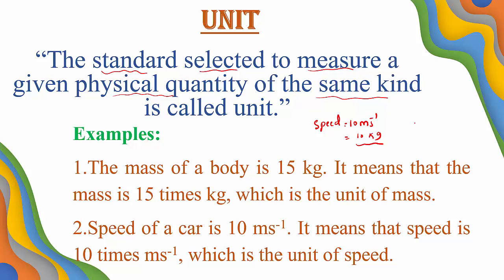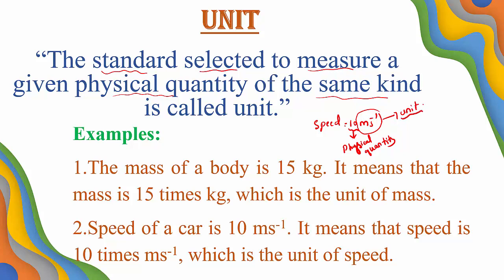Or we can define it this way: to measure any physical quantity, the standard of the same quantity is essential, and that standard is called unit. So here if I am going to write 10 meter per second, that is the speed of the car. Here 10 is a number. We are going to express speed in terms of number, so we can call it a physical quantity. Then what is meter per second? Meter per second is unit.